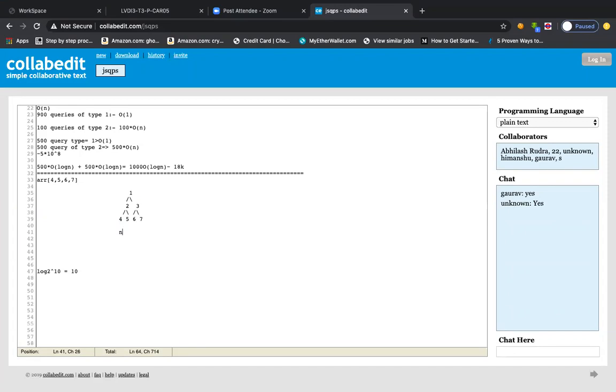If you are not convinced with my statement, you can do something like this. Let us say in the leaf level, n number of elements are there. You go up, how many elements are there? n by 2, right? And then n by 4, like that. So you see this is forming a GP basically, isn't it? n plus n by 2, n by 4, like that, right? So if you sum this one, you can do the GP, like a into whatever the formula was, 1 minus r to the power n, or r to the power n minus 1 divided by r minus 1.